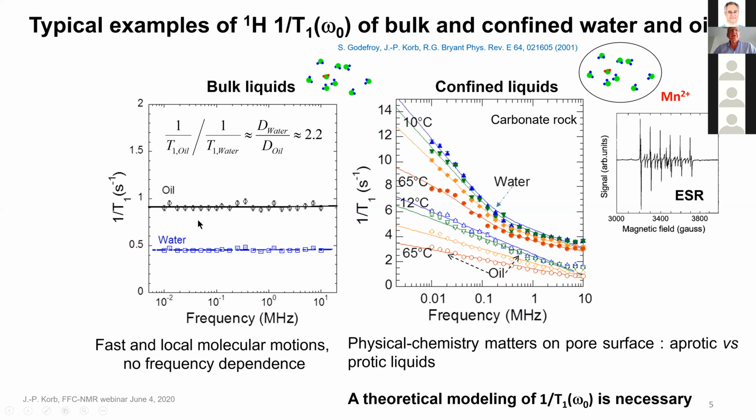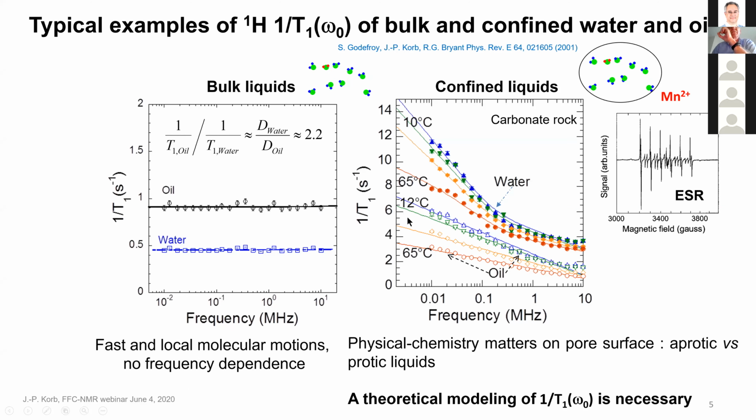And the ratio, a factor 2 here, the ratio of these two rates of relaxation is inversely proportional to the rate of diffusivity. And the diffusion coefficient, from the Stokes-Einstein relation, is proportional to the inverse of molecular size. So that explains the factor 2, because the water is 3 angstrom, for instance, in size, and the dodecane is twice larger. So in that case, you have only one correlation time, usually the rotational or the translational correlation time, and you have fast and local molecular motion, no frequency dependence.